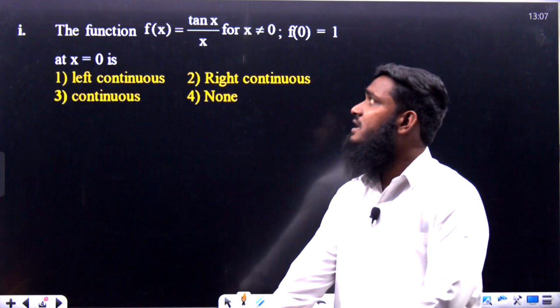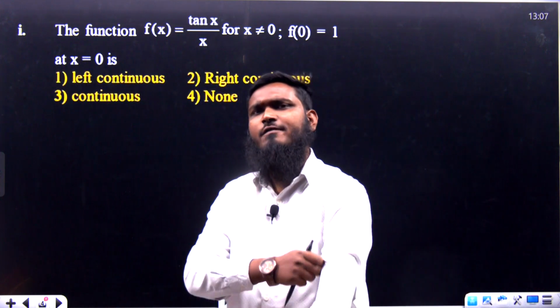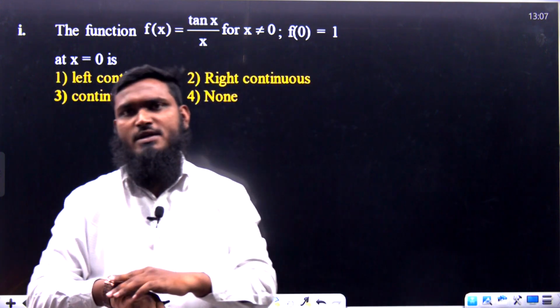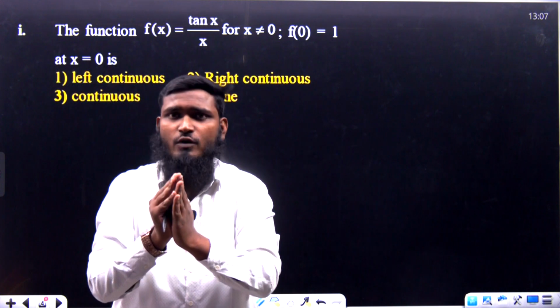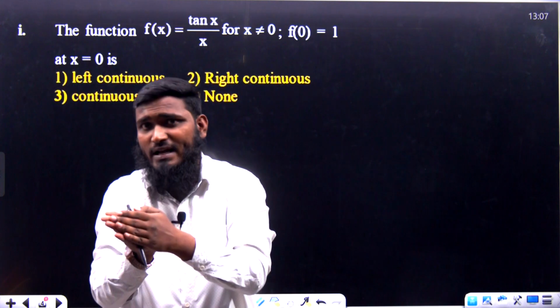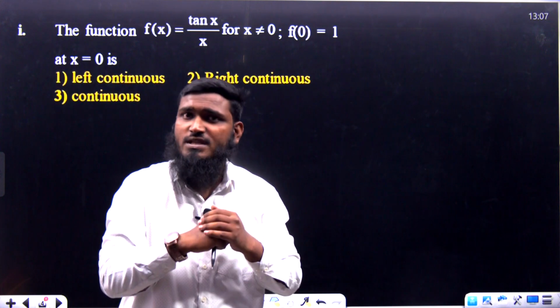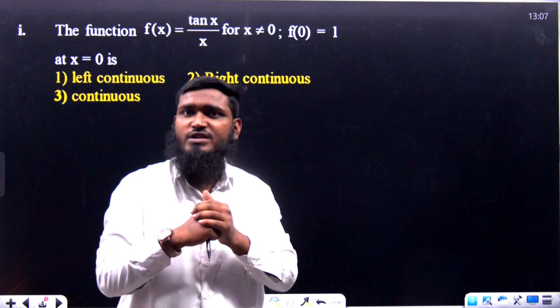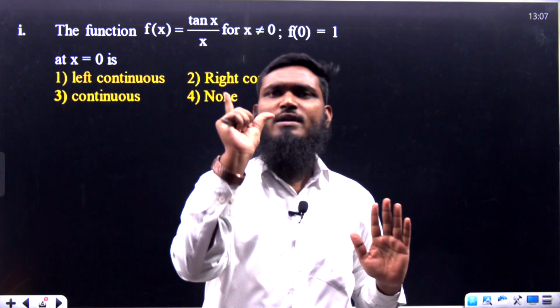Now we'll be discussing the topic of continuity. In continuity also, we have to use the same formulas of limits. In limits, whatever time-saving results we have taken, some concept we have used over here, LHL is equal to RHL, left hand limit should be equal to right hand limit. Those conceptual questions and time-saving result questions we have done, the same concept we have to use for continuity also. But some concepts will be different.